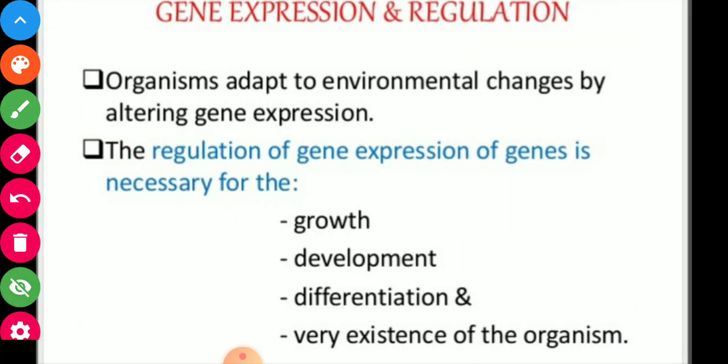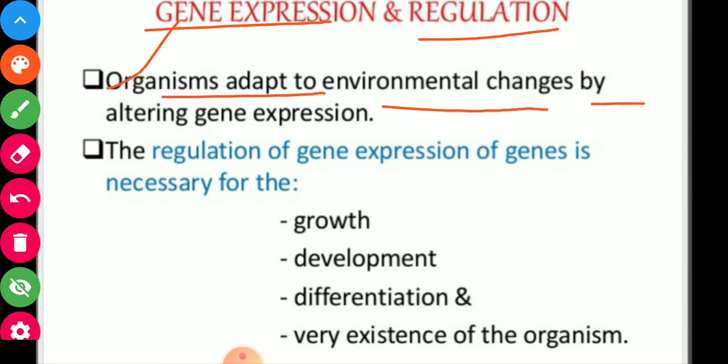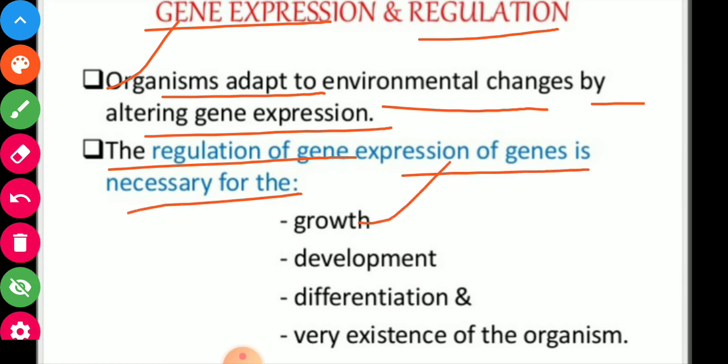Gene expression and regulation. Organisms adapt to environmental changes by altering gene expression. The regulation of gene expression is necessary for growth, development, differentiation, and the very existence of the organism.